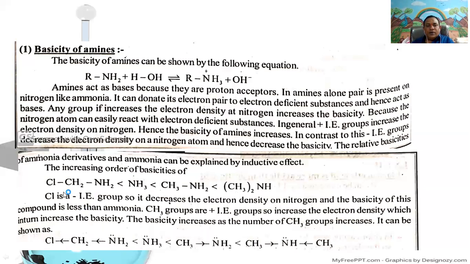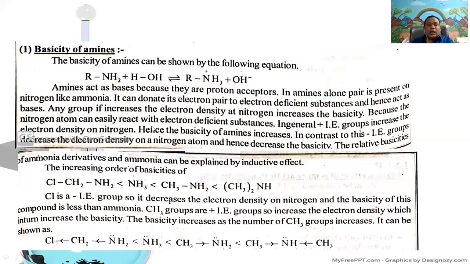Because in the first molecule, due to the electron withdrawing nature of the chlorine atom, the minus inductive effect nature of the chlorine atom, the electron density on nitrogen decreases. Simultaneously, the basicity of this molecule is less than ammonia.